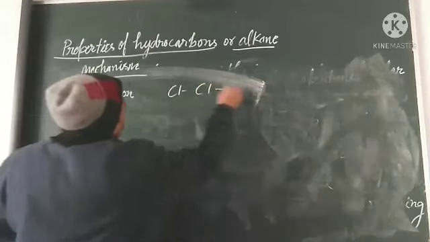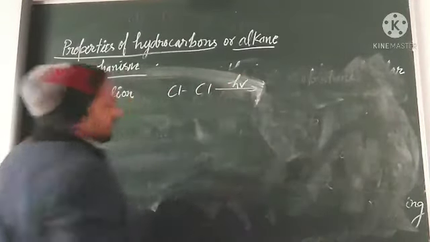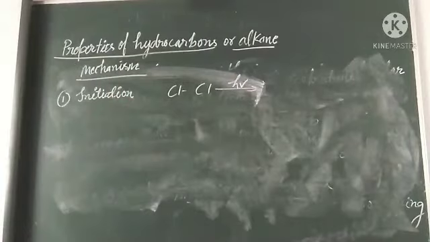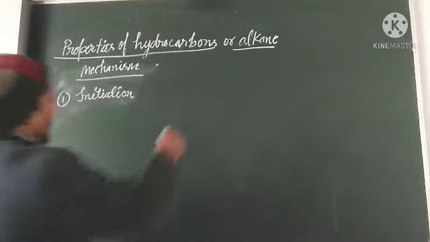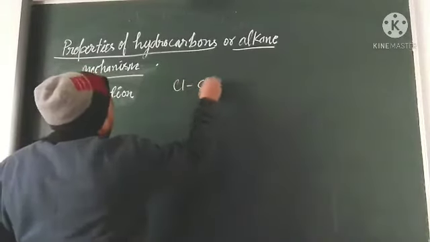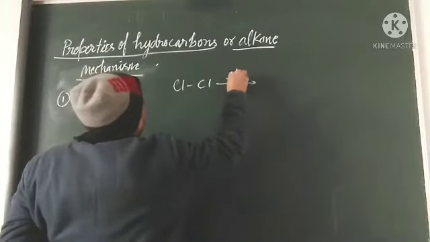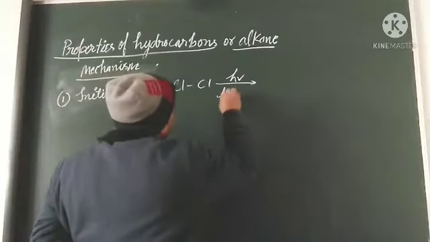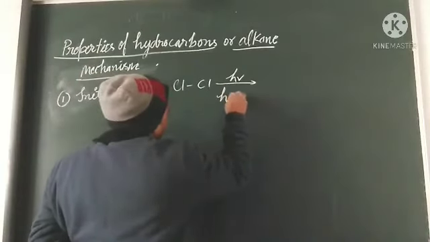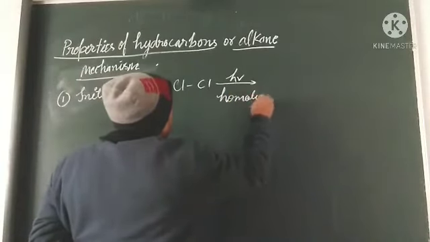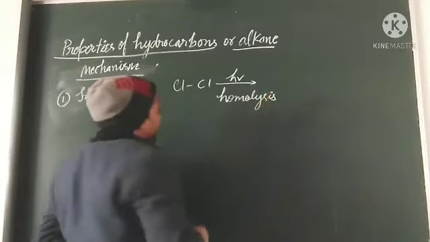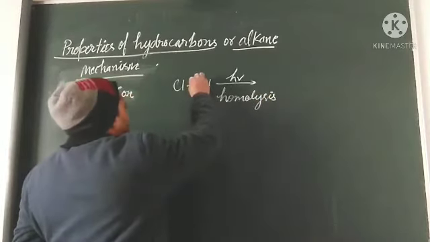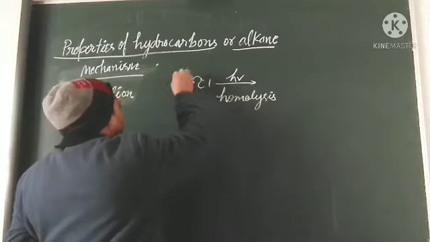This bond breaks in the presence of light. In the initiation step, this Cl2 breaks in the presence of sunlight, and that process is called homolysis. What is homolysis? It breaks, and of the two electrons, one goes there and one comes here.